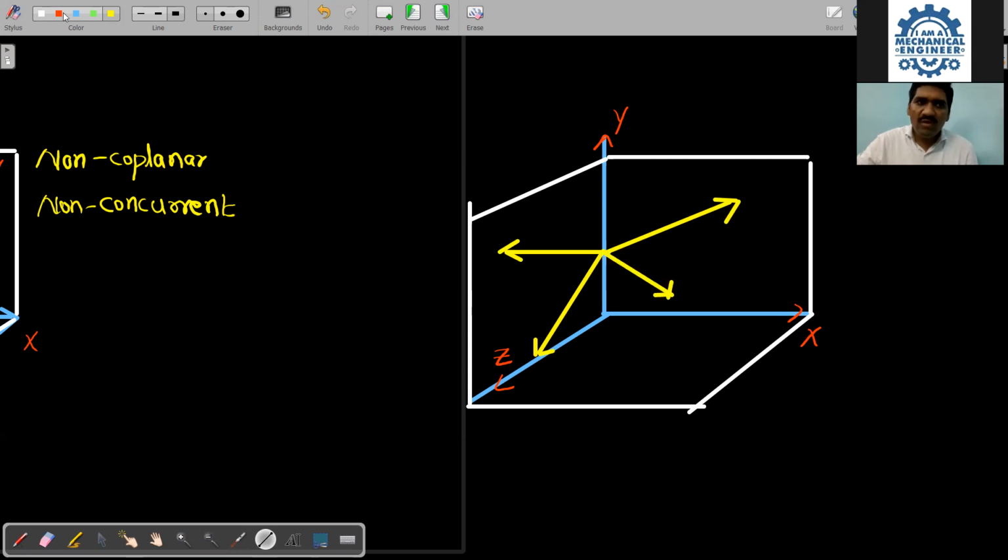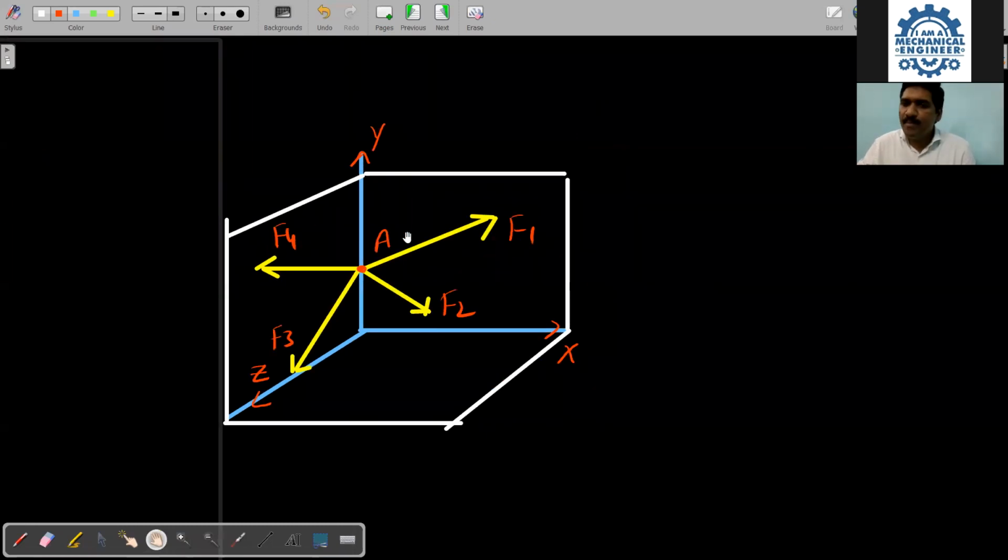Okay. Now tell me, all of you, what is the type of the system it is? Yes. Can I say that all the forces F1, F2, F3, and F4 are acting at the same point, some point A, or not? If all the forces are acting in the same point, it comes under what?